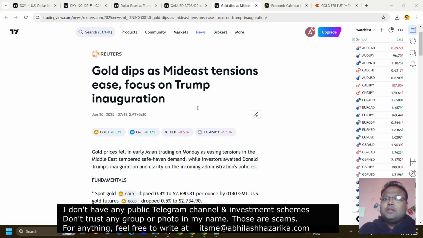If you have any ongoing position, use stop loss. And if you're looking for a new position in the market, please be careful at the time of inauguration, because there will be lots of ups and downs.